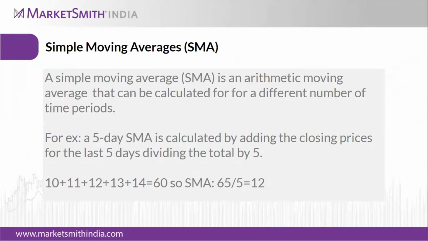So a simple moving average is an arithmetic moving average that can be calculated for a different number of time periods. For example, a 5-day simple moving average is calculated by adding the closing prices for the last 5 days, and then we divide it by 5 because it is for a 5-day moving average. In the same manner, a 50-day moving average can be calculated by adding the 50-day closing prices, and then we divide it by 50, and the same applies for 200 as well.